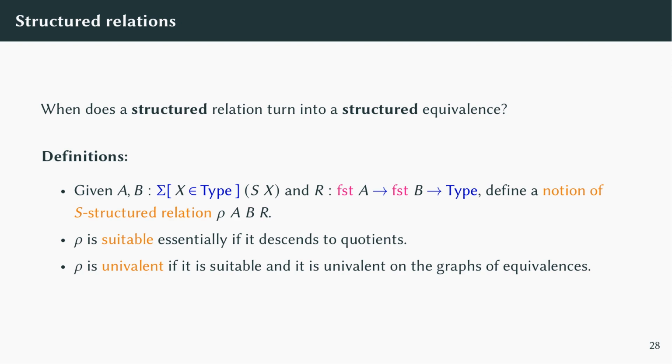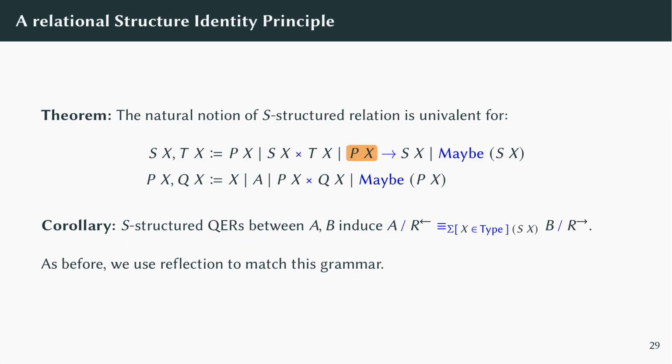Then, we say that a suitable notion of structured relation is univalent when it's restricted to one-to-one relations, or to be precise, the graphs of equivalences. It produces a univalent notion of structured equivalence as before. Then, our relational form of the structure identity principle says that the natural notion of S-structured relation is univalent for the signatures built up from this grammar. This is very similar to the previous grammar, except that we have a positivity restriction on the structures that can appear on the left-hand side of an arrow, captured by the second production rule of the grammar on this slide.